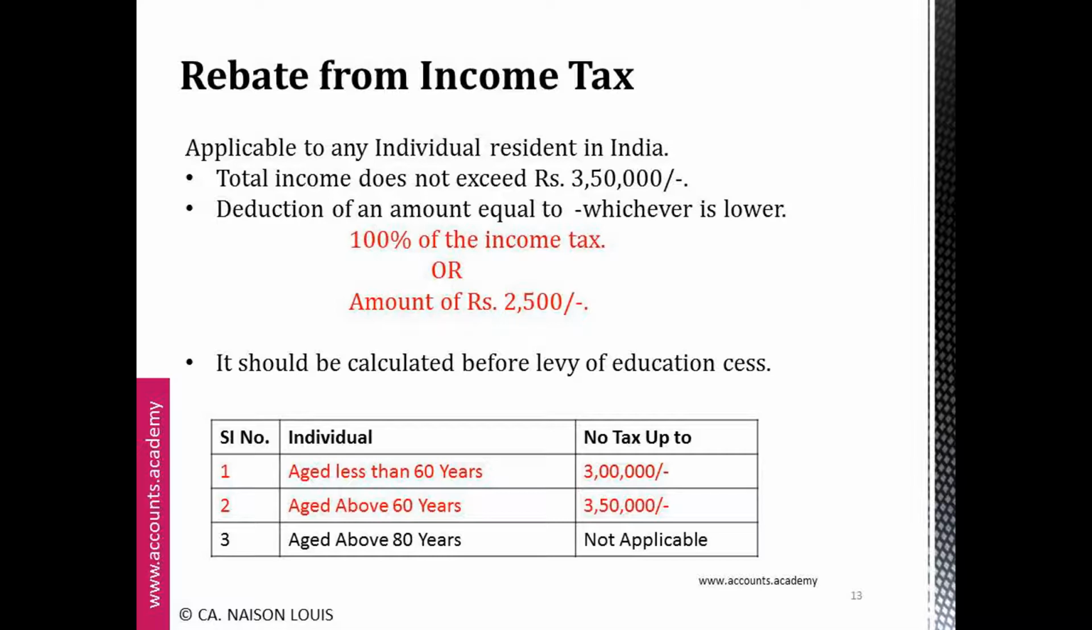Individual aged 60 and above and total income up to rupees 3,50,000. It does not apply to a person aged 80 years and above.